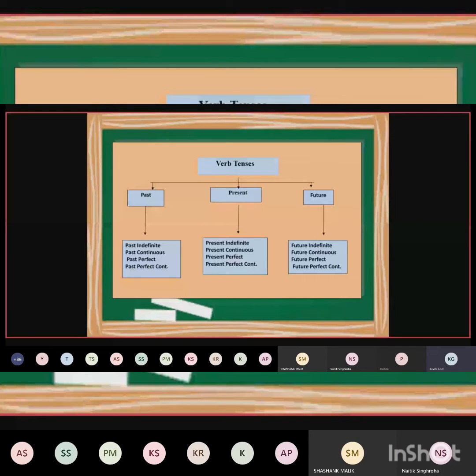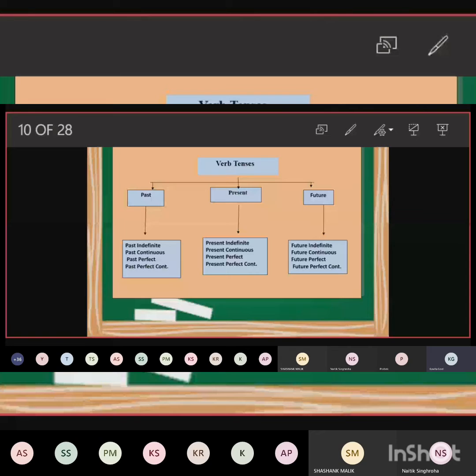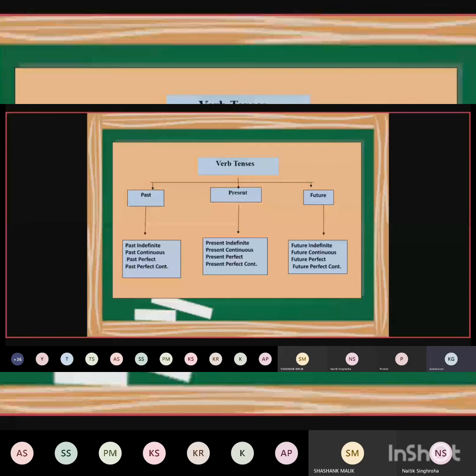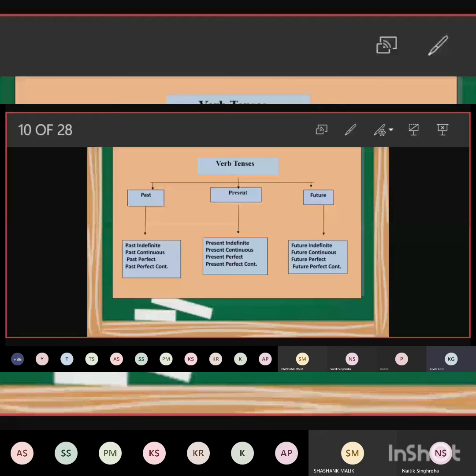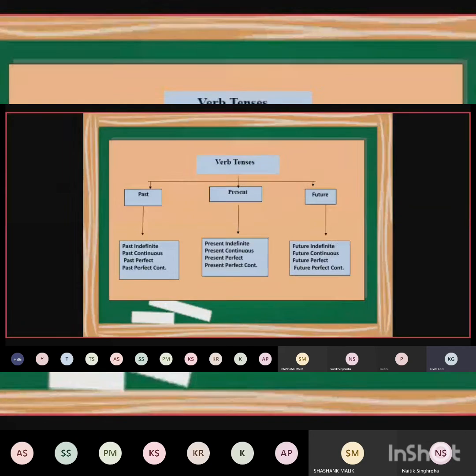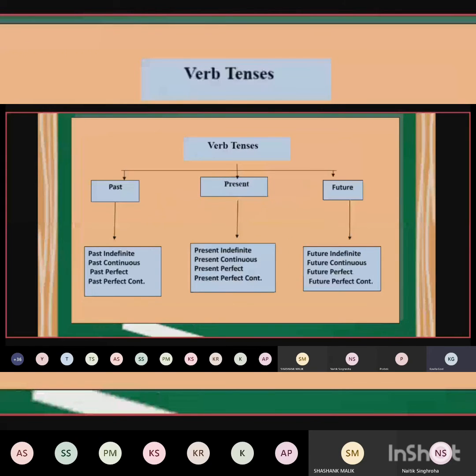So now let's come to what I was telling you, that what is perfect continuous. In perfect continuous, we have an unfinished action and a finished action, means action that is in progress and finished action. These two things are combined together. Now let's see how many tenses we have to study all together. We have three tenses: present, past, and future.